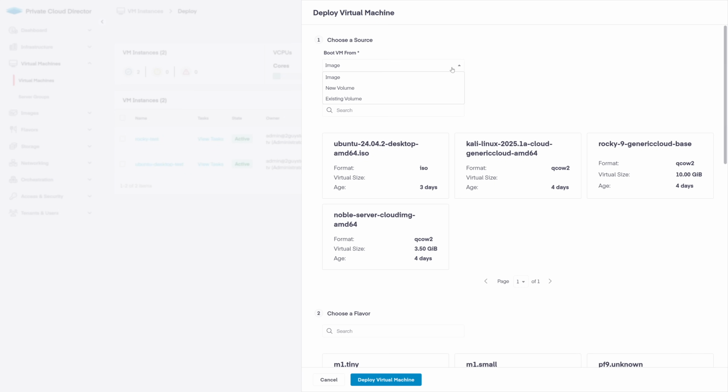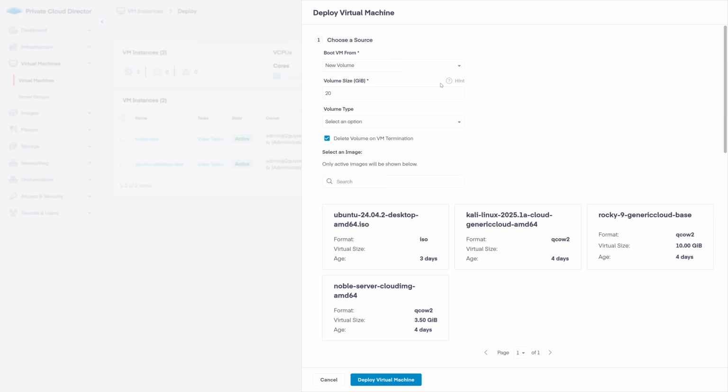I want this VM to have permanent storage, so I'll select New Volume. The next step is to define the size of the volume. For the sake of this demo, I'll leave it set to 20 GB. Under Storage Type is where you choose to store your new persistent volume. And in the list, we can see my NFS shared storage entry, so I'll select that one.